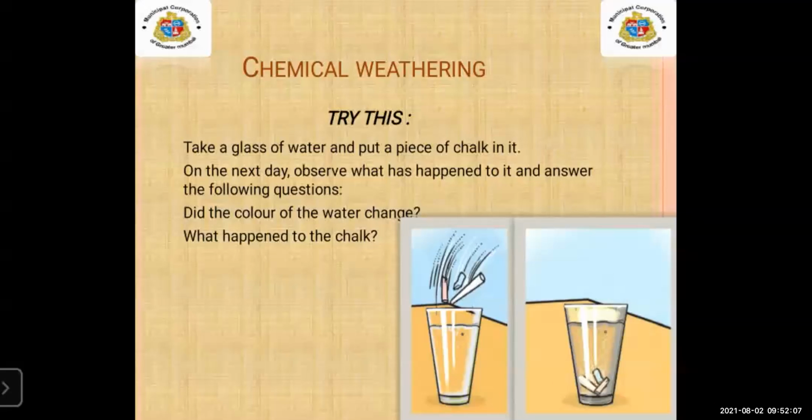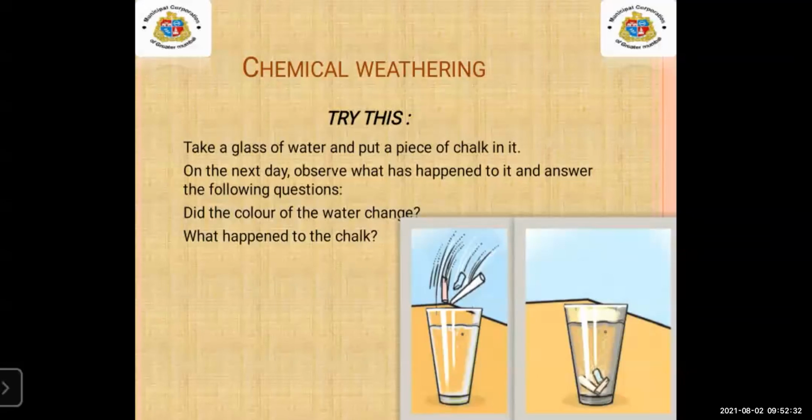Number 3, exogenetic process, part 1. That day we completed 2 types of weathering. That was mechanical, and chemical weathering we have started. So we are going to start from chemical weathering. Okay, let's get started for today's session.